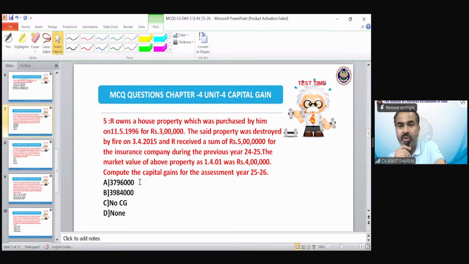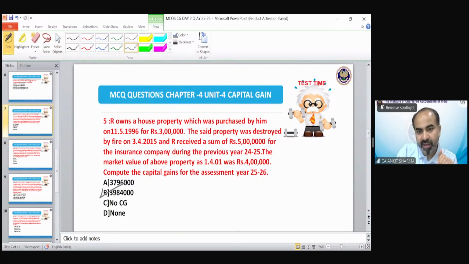Ishant is saying option B. Arshada is saying D. Anyone else? Soumya is saying B. Shalini is also saying B. Rajveer is saying B. Well done. So the correct answer is, of course, option number B.